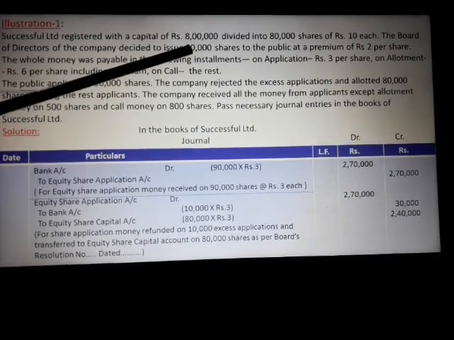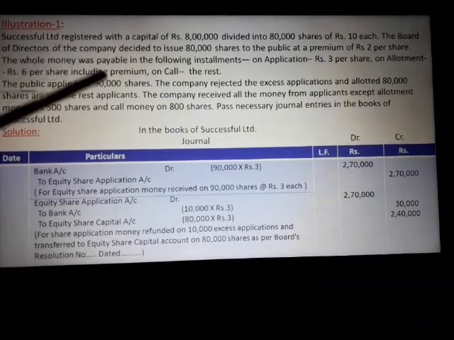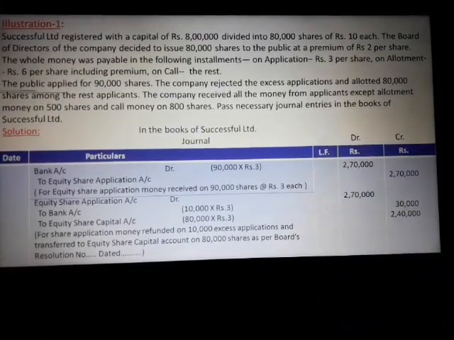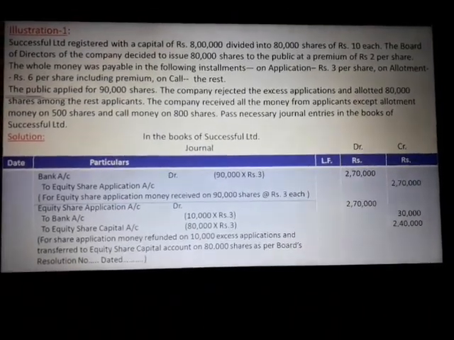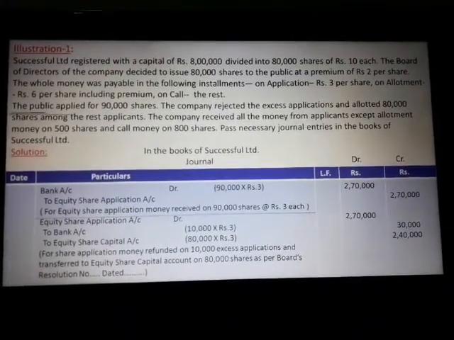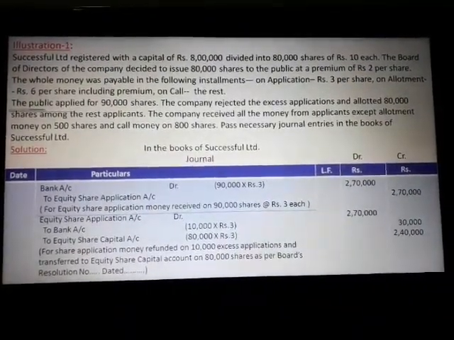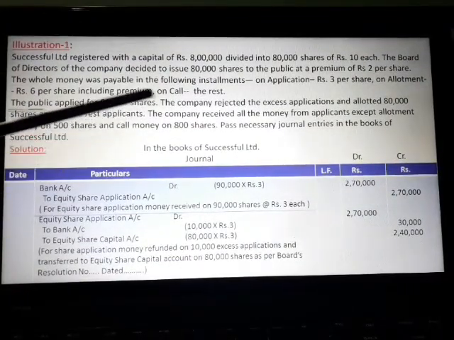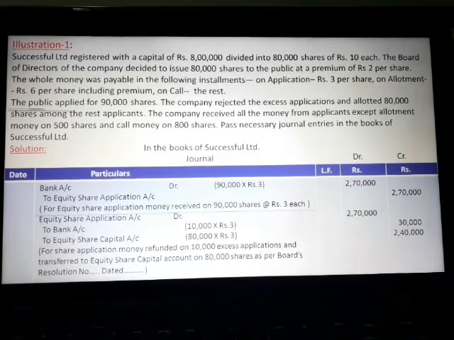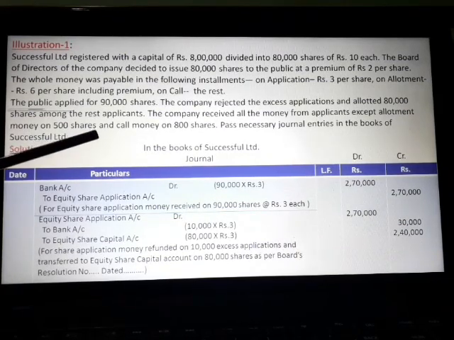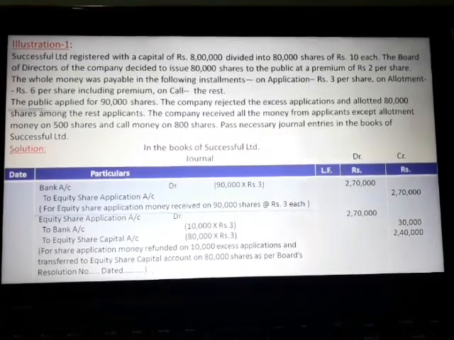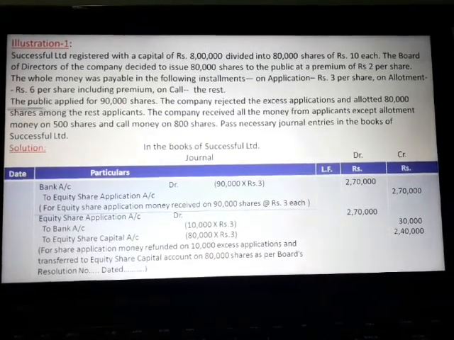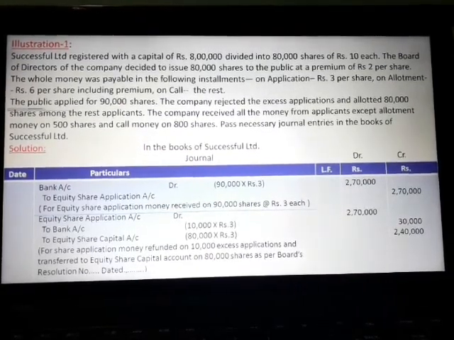The company issued 80,000 shares only. So there are 10,000 excess applications. The company rejected the excess applications and allotted 80,000 shares among the rest of the applicants. The company received all the money from applicants except allotment money on 500 shares and call money on 800 shares. First, necessary journal entries in the books of Successful Limited.